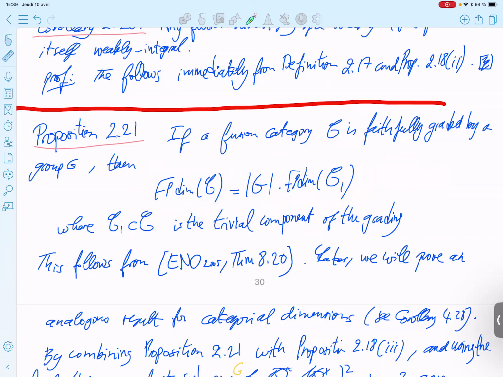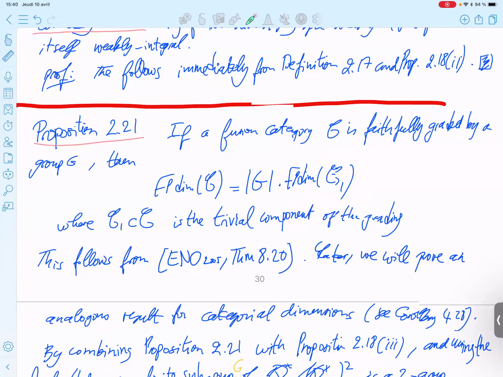And this is also an integer because it's a quotient of an integer and an integer. So this is weakly integral. So this is an algebraic integer which is rational, so an integer.